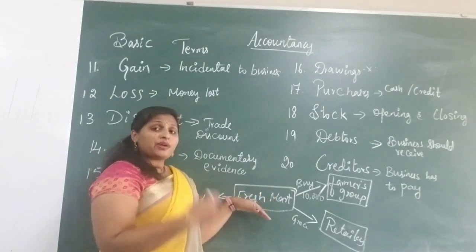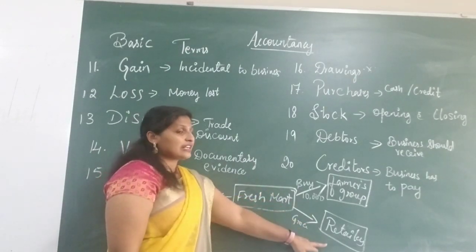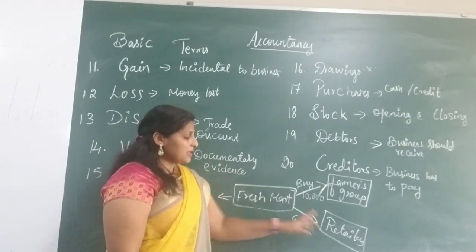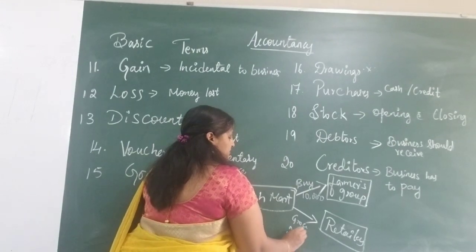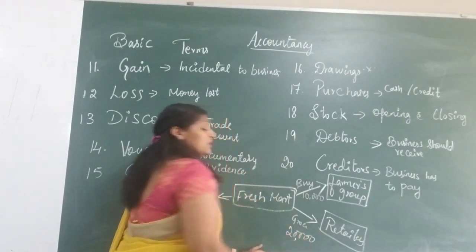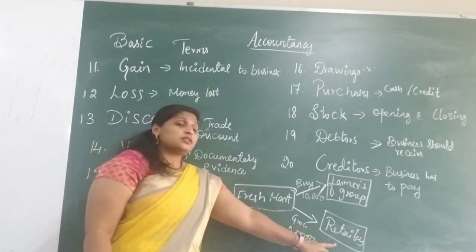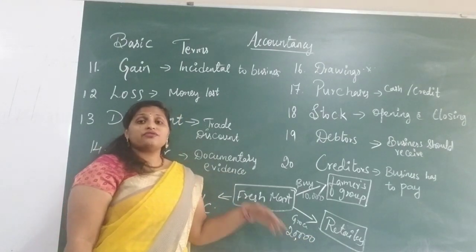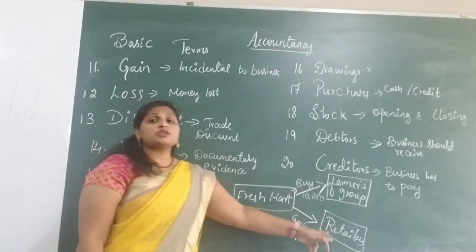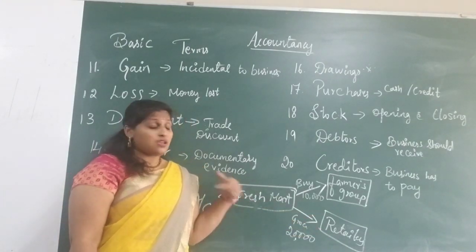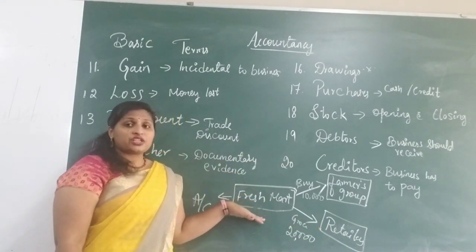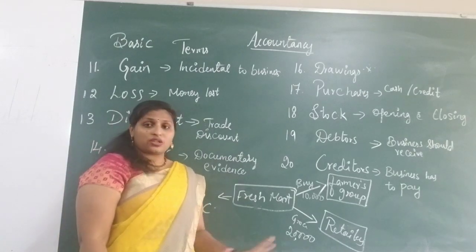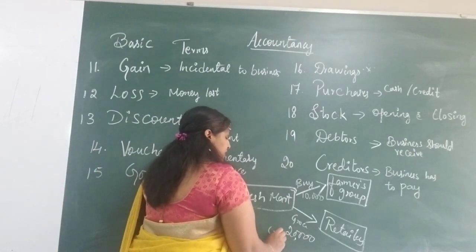Now the retail shops take groceries worth 20,000 from my Fresh Mart, and they are not paying the 20,000 immediately. Again, it is a credit transaction.